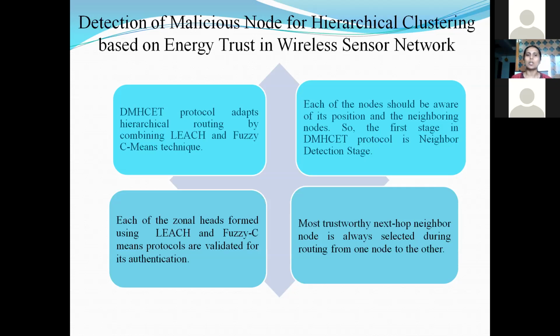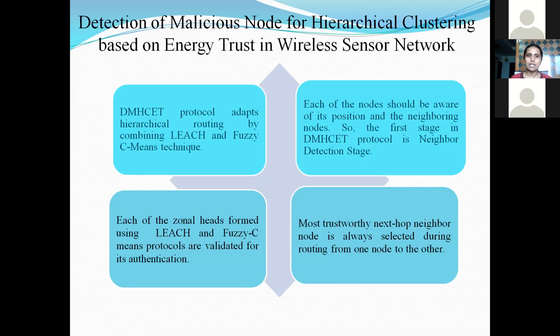Those nodes are grouped and called clusters. Out of those clusters, one cluster head is selected. That head is called head 1. Now, the next level is head 2. Among these head 1s, the information will further be communicated to the sink or the destination via head 2.